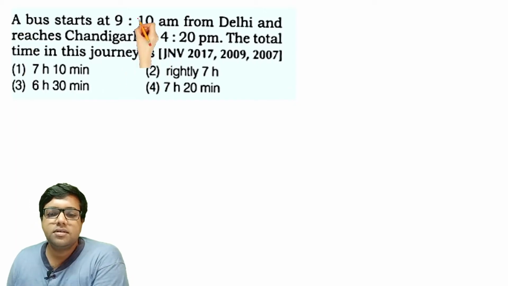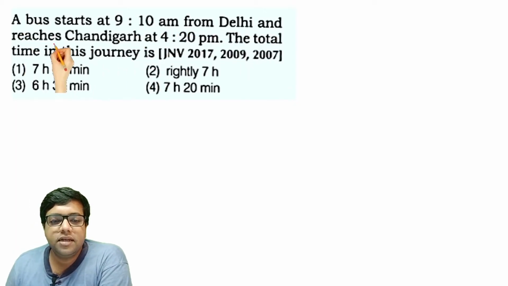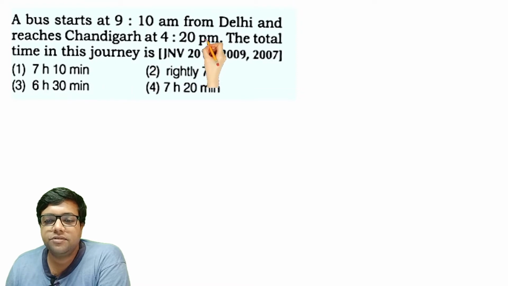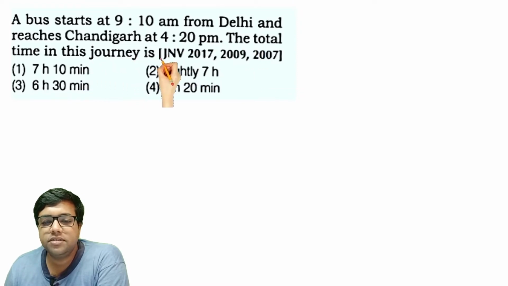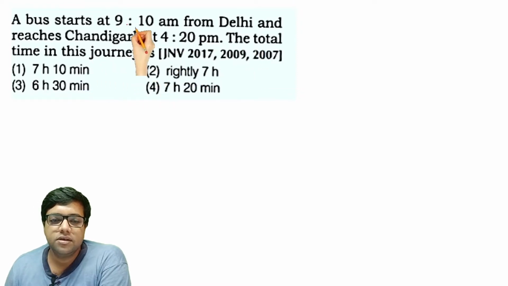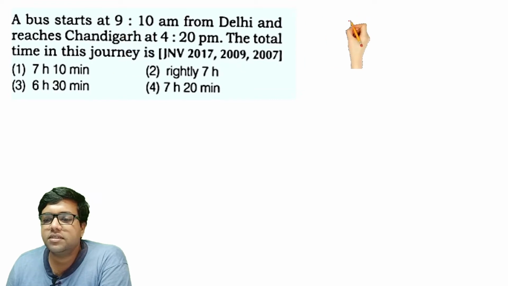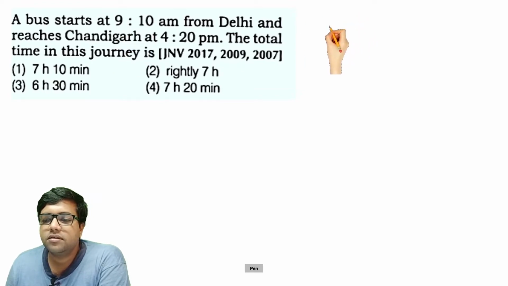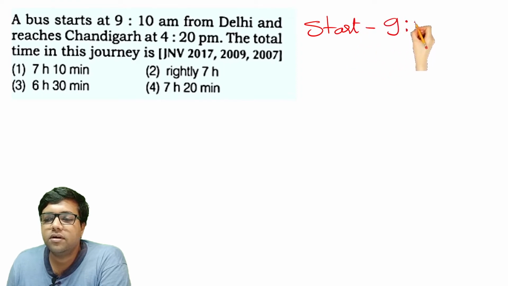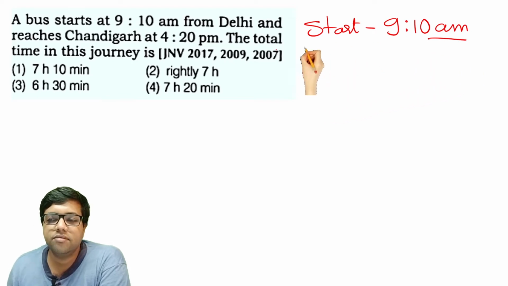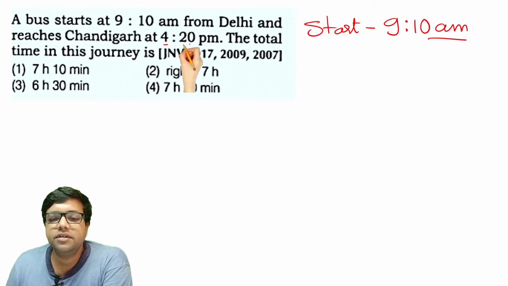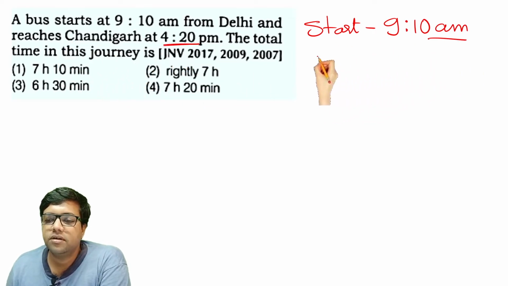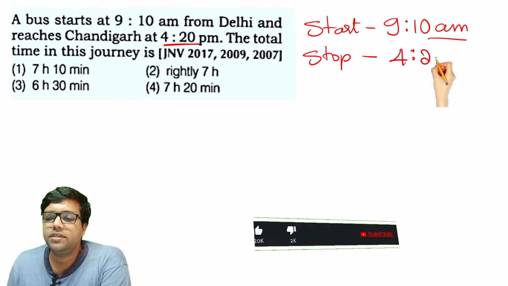A bus starts at 9:10 am from Delhi and reaches Chandigarh at 4:20 pm. The total time in this journey is what? The start time is 9:10 am, and it stops at 4:20 pm.